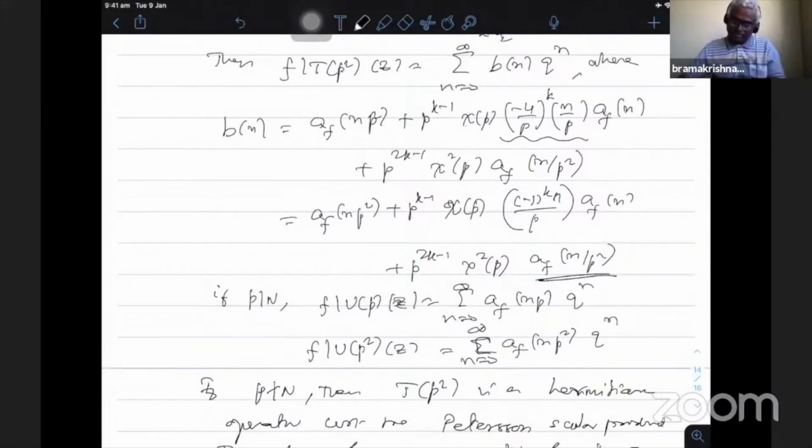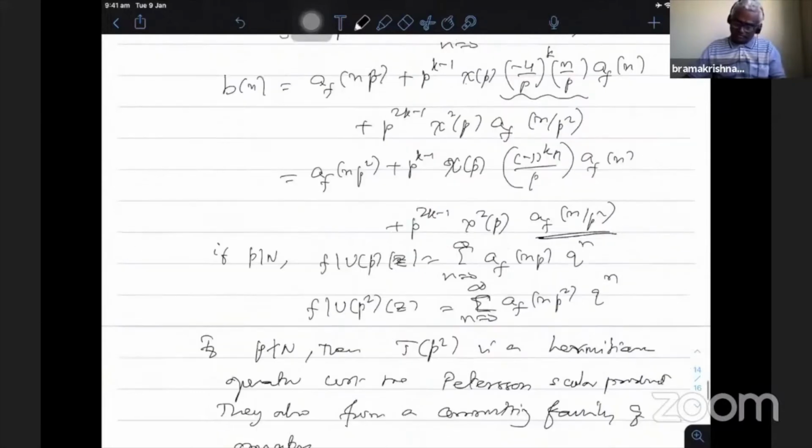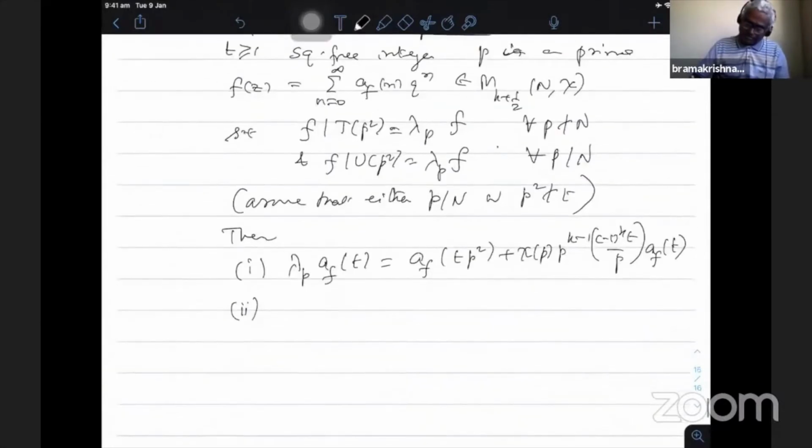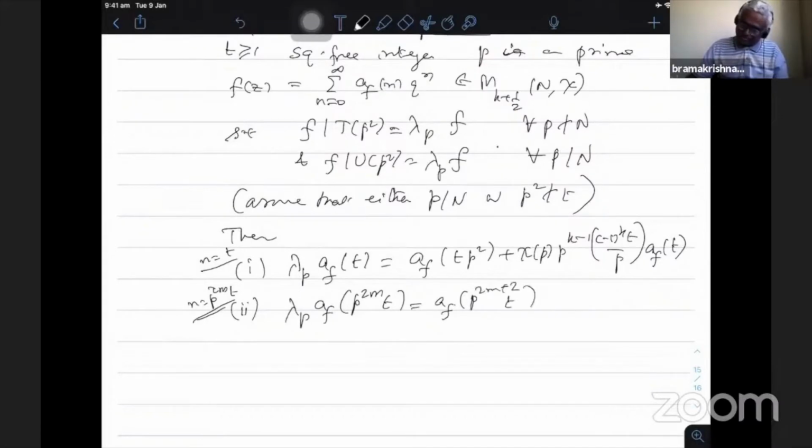So replacing n by p^(2m) t, we get another relation: lambda p a_f(p^(2m) t). So here I have to put n equal to t, and then n equal to p^(2m) t. Second equation, this is a_f(n p^2). Therefore, this is a_f(p^(2m+2) t), this part is 0, plus chi(p^2) p^(2k-1) a_f(p^(2m-2) t). So assume that m is greater than 0. So we have these two